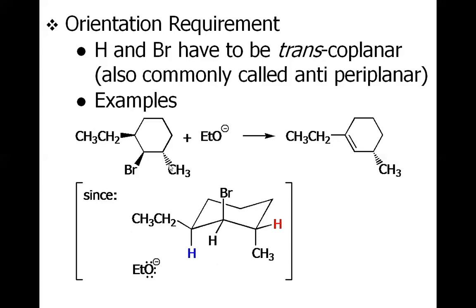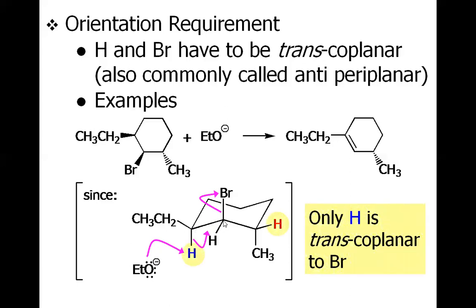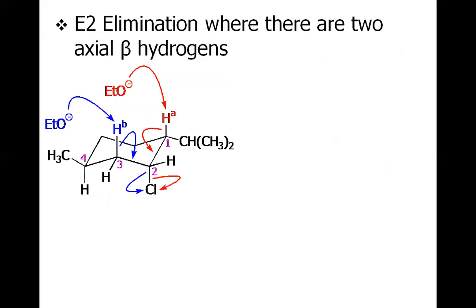However, if this methyl were above the plane, then we may have the red hydrogen here, and then we may have both possibilities. So this ethoxide will pull this blue hydrogen and then bromine will knock off, and we will have the double bond between the ethyl carbon and this carbon. So only the blue hydrogen is trans-coplanar, as discussed. However, if we have two beta hydrogens which are both anti-periplanar, we will have both products.